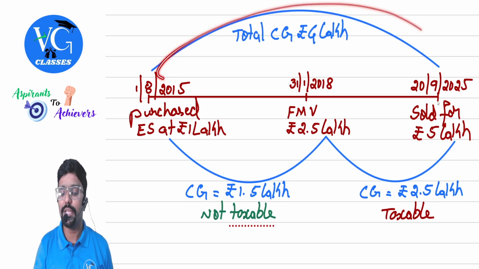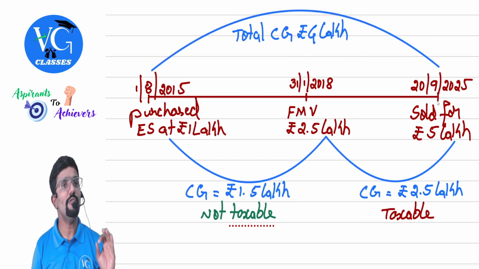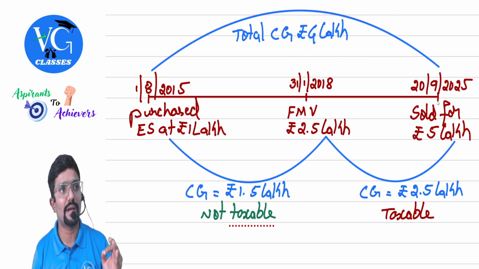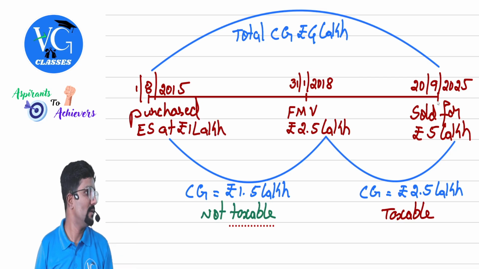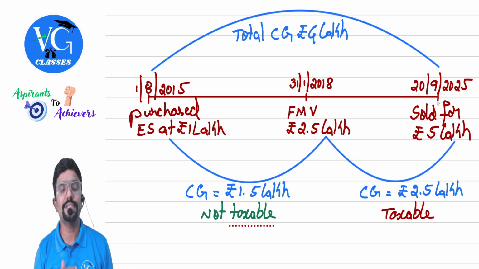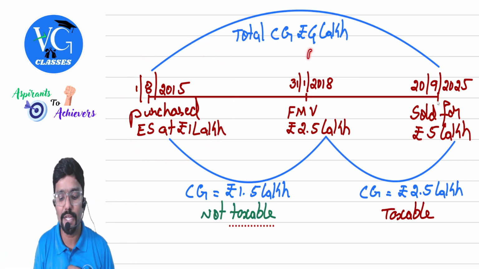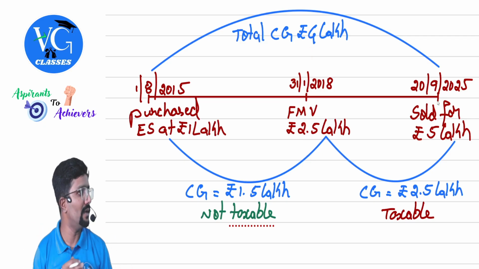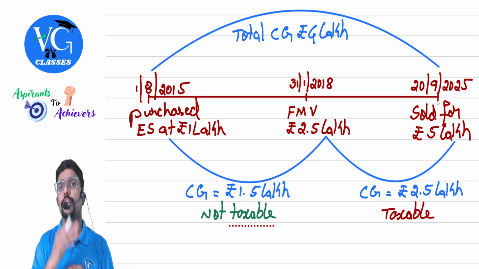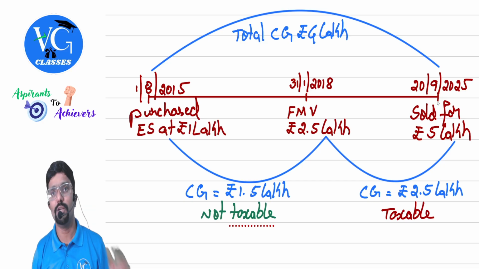What is the actual total gain made? 4 lakh. Now, if they ask me to pay tax on 4 lakh, it is not fair on my part. Why, sir? Because I purchased with an intention to claim exemption. All of a sudden, in between, you came and told it is not available. This is not fair.